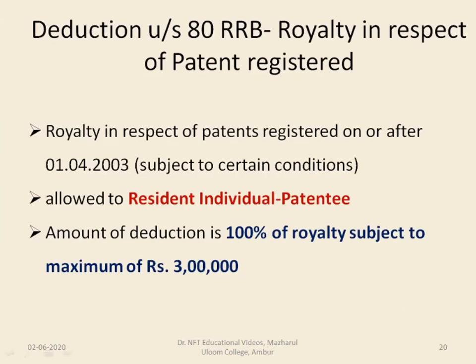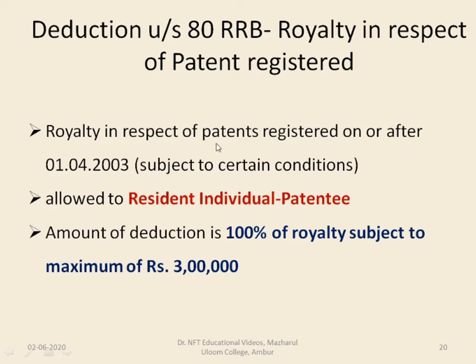Next is the deduction under section 80RRB. This 80RRB is related to royalty in respect of patent registered. A patent is also an intellectual property right and it ensures the innovator's rights are protected. Royalty is the amount given for some innovation in the form of payment.